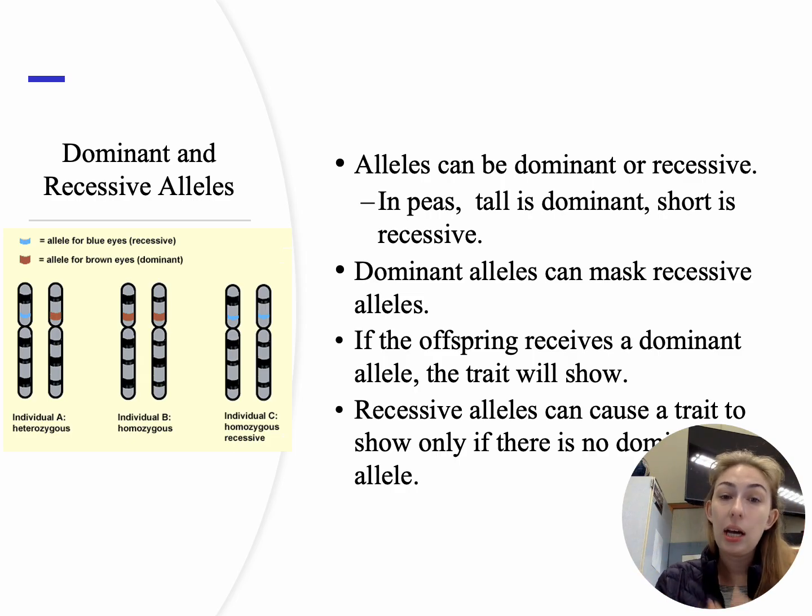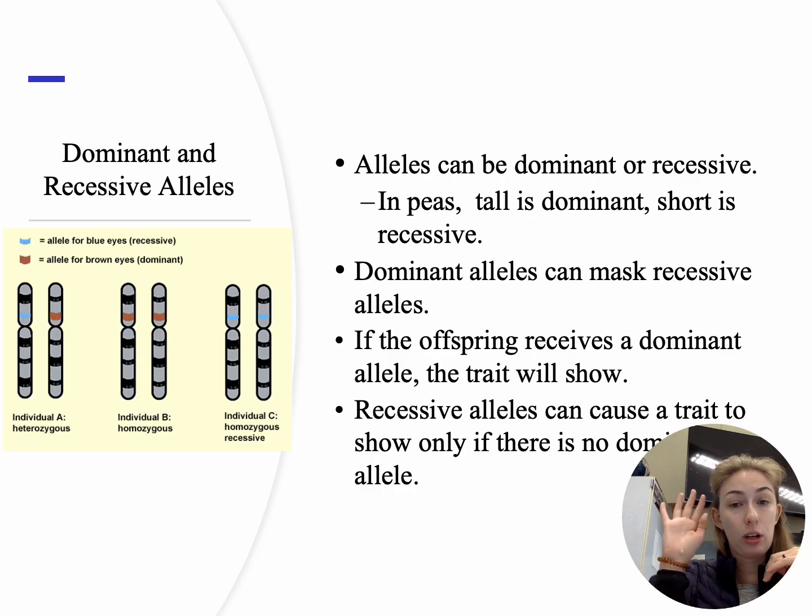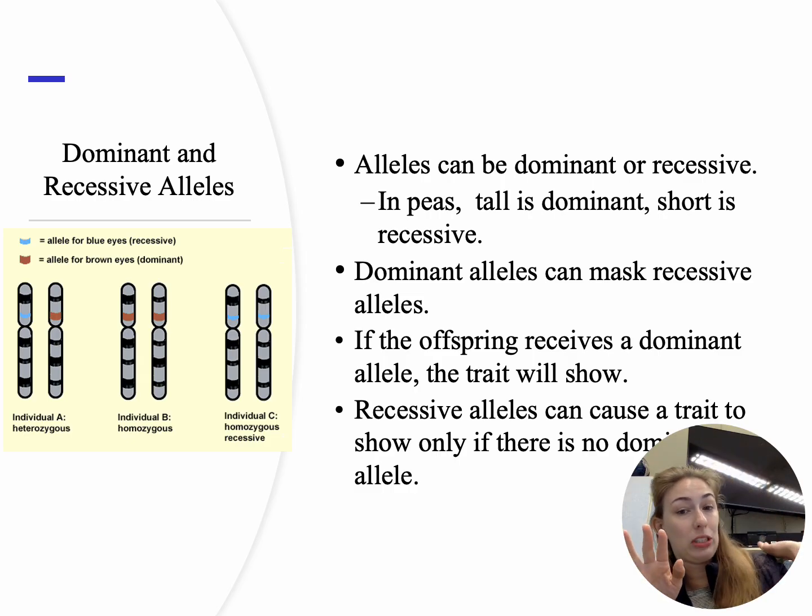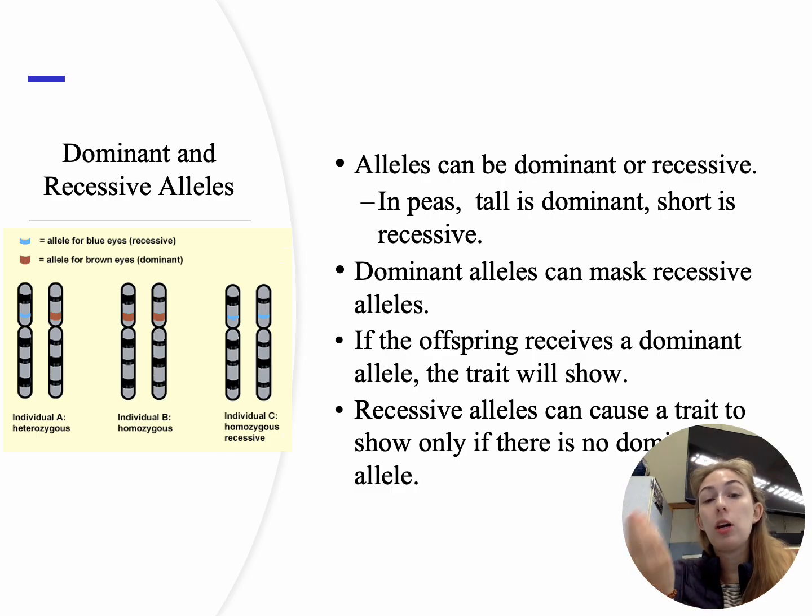But Miss Hudson's husband, he has brown eyes, but his dad has blue eyes. So he got brown eyes from his mom and blue eyes from his dad. If Miss Hudson, with her recessive, has a baby with Mr. Hudson, right, what would happen is there's a chance that the baby could have brown eyes, but there's also a chance that the baby could have blue eyes. We're going to talk about this a lot more when we get into Punnett squares.